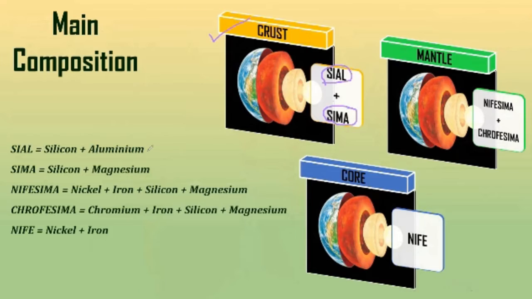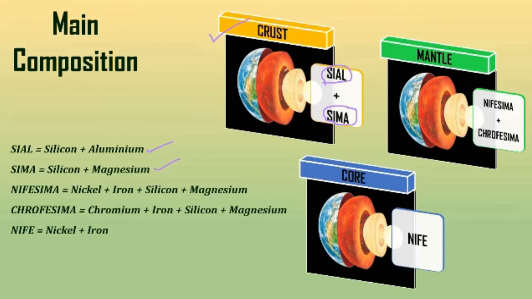So it is written here that Sial means silicon plus aluminium and Sima means silicon plus magnesium, right? So silicon plus aluminium is Sial and silicon plus magnesium is Sima. So you can clearly see that Si stands for silicon, Al stands for aluminium and Ma stands for magnesium, right?